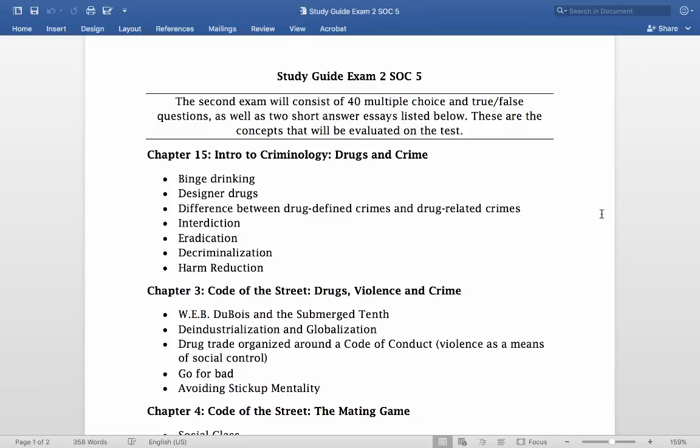Harm reduction. Again, guess what? Definition from your book. This is basically a public health approach to lessen the risks and harms associated with illegal drug use. So that could be the examples we talked about, like needle exchange programs, right? Something like that, that reduces the harm of people contracting diseases that use injection drugs.